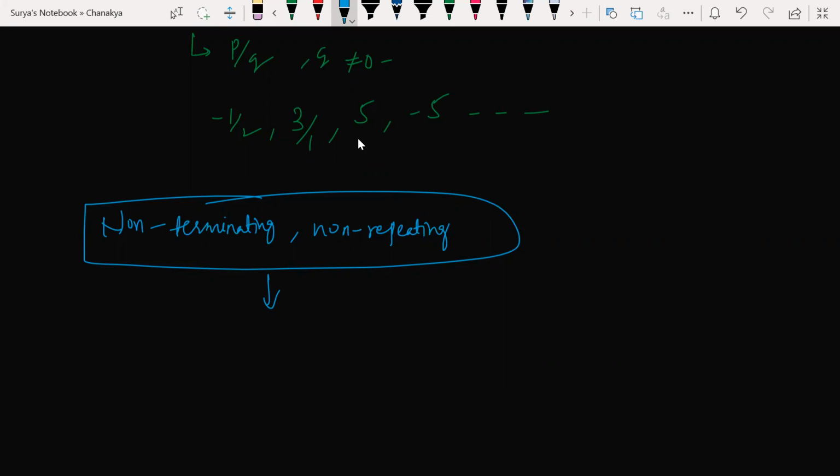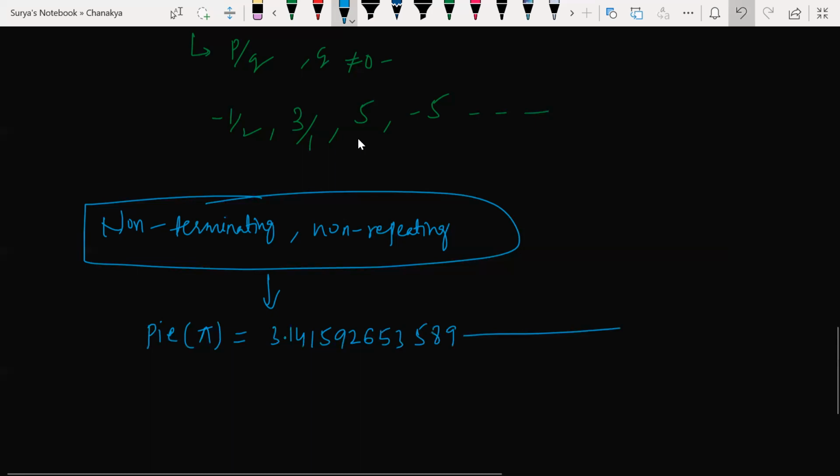Understand my point? For example, take pi. The value of that is 3.14159265358 9 and it goes on like that, beta. It goes on like that.